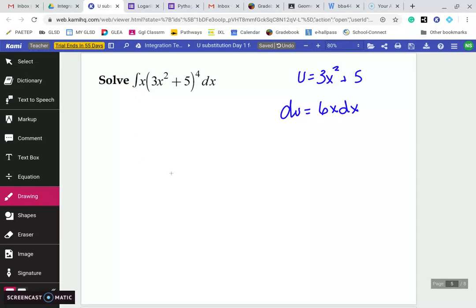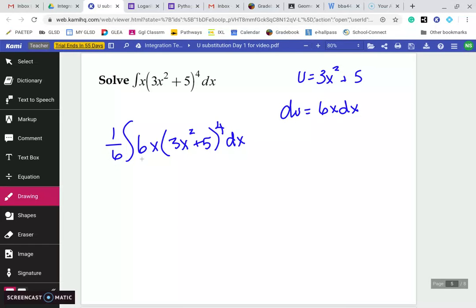But I can't just say, oh, I'm just going to add this 6 and now it's the same problem. That's not true. I've multiplied by 6. So to balance that out, what we're going to do is we're going to put a 1/6 out front, because 6 times 1/6 is 1. So we've done this many times before with common denominators or whatever. So really I'm multiplying by 6 over 6. I'm just putting the 6 on the inside of the integral and the 1/6 on the outside of the integral. Because I could put this 1/6 on the inside as well, but I think it's just easier to leave it on the outside. But so I really haven't changed anything because, again, I multiplied by 1.